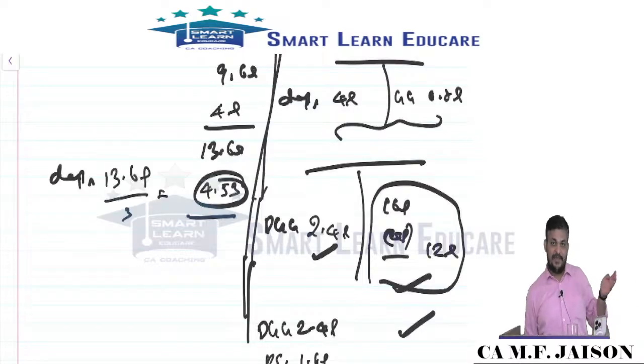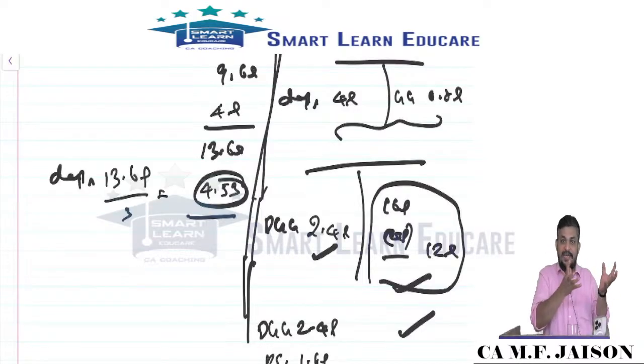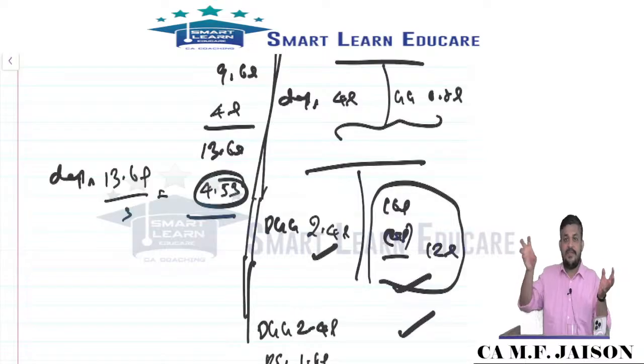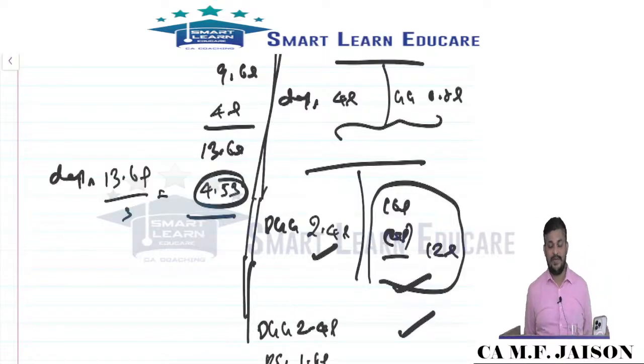So we started with PPE. PPE cost we shifted to borrowing cost and government grant, and those provisions we have completed. Hope you understand, all of you.